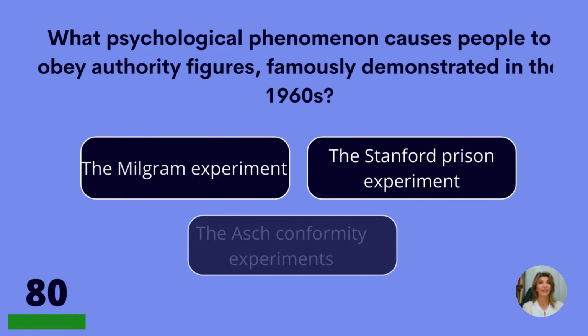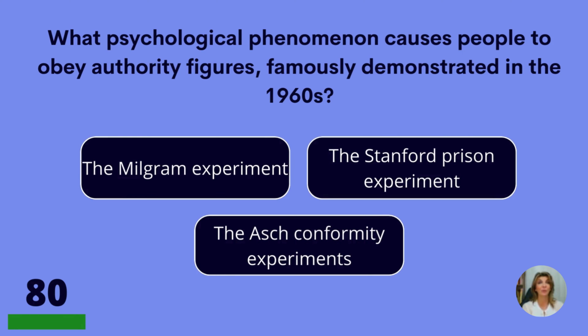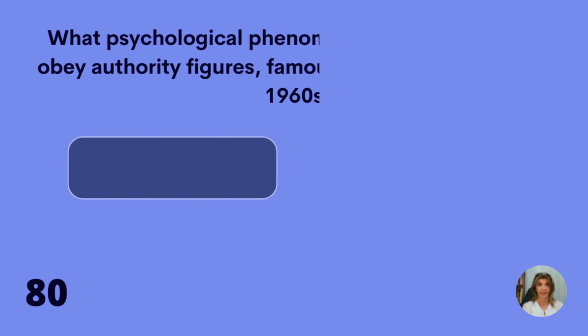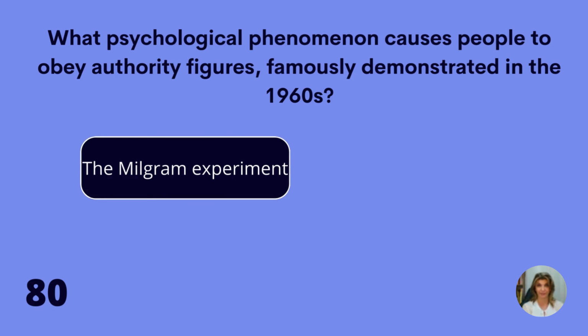Question 80. What psychological phenomenon causes people to obey authority figures, famously demonstrated in the 60s? The Milgram experiment, the Stanford prison experiment, or the Asch conformity experiments? The Milgram experiment.